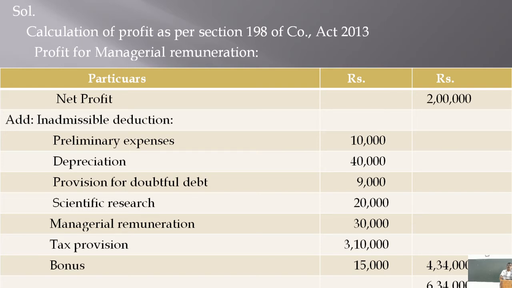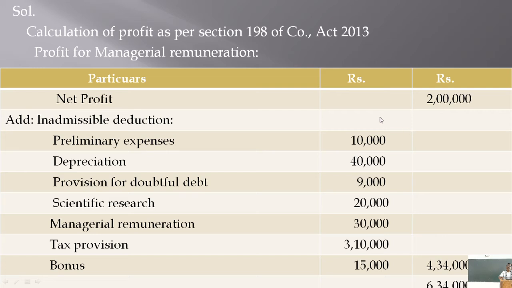It is postponed. It is deferred. Year by year, it is written off every year over some period. Therefore, such expenses are generally of capital nature and that should not be considered for calculation of managerial remuneration.